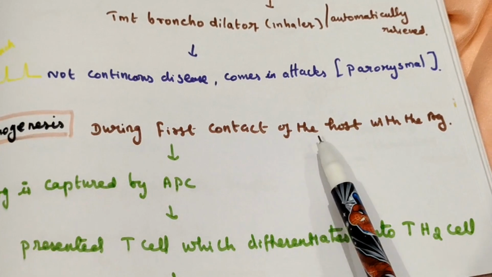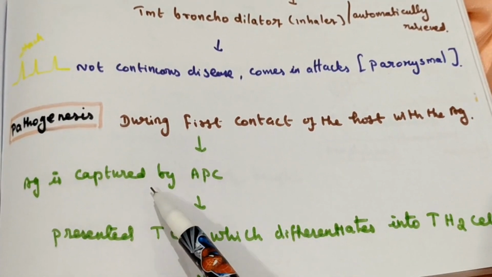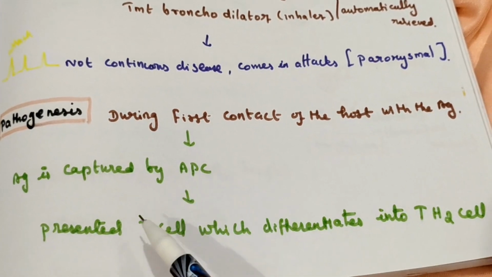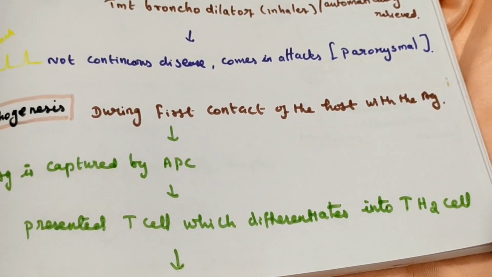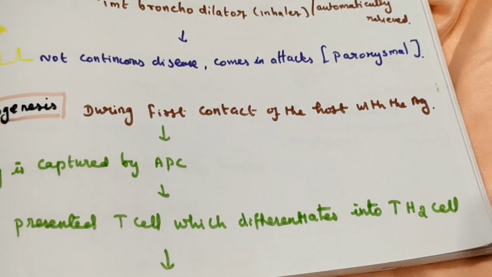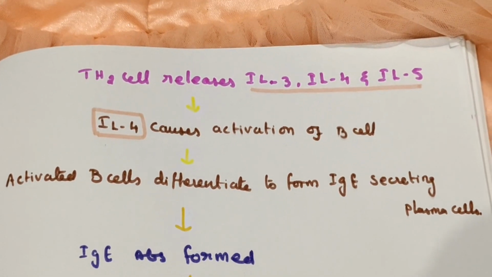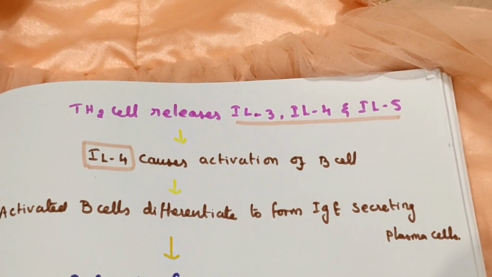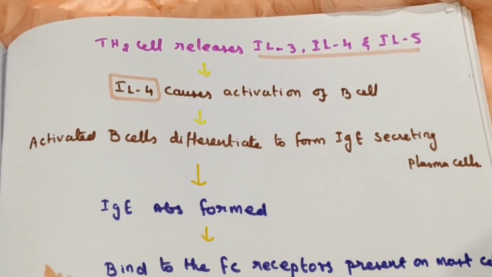During the first contact of the host with the antigen, the antigen is captured by the antigen presenting cell, which presents it to the T cell, which differentiates into T helper 2 cell. The T helper 2 cell releases interleukin 3, 4, 5. Interleukin 4 alone is important for type 1 hypersensitivity.